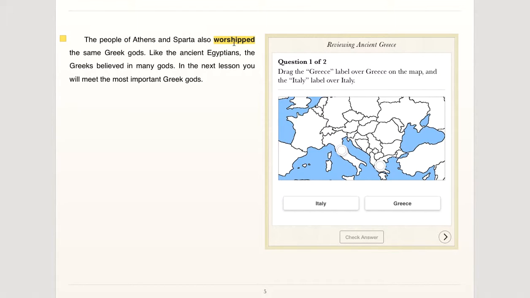Our last word is worshipped. That is the past tense of the verb to worship. It means to treat somebody or something like a god. So you can worship a person or you can worship a thing. Please add that last word to your iBook.